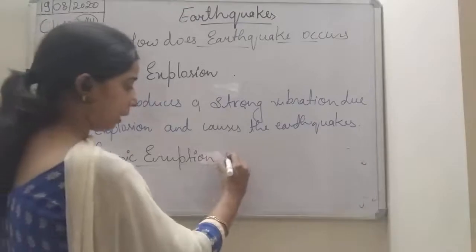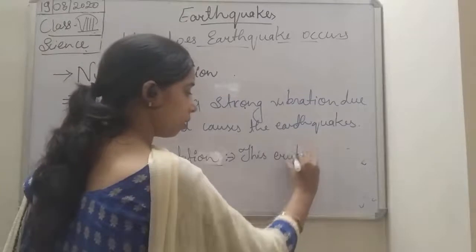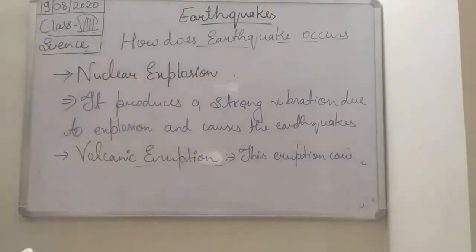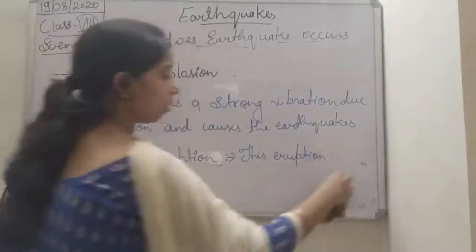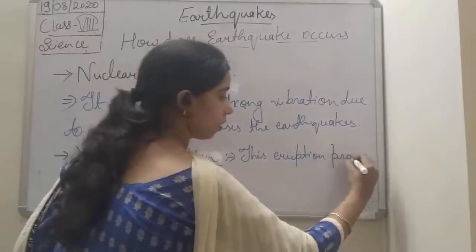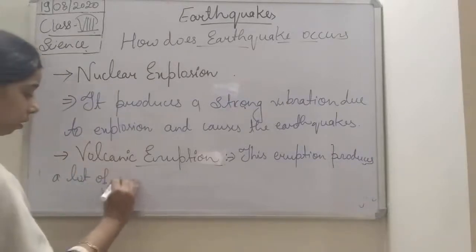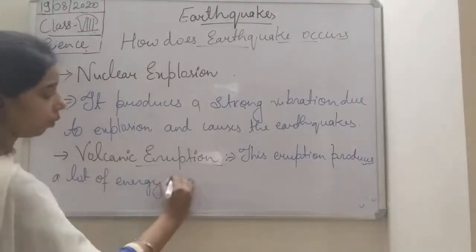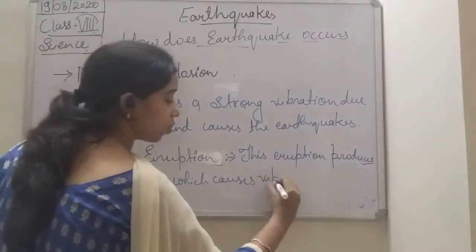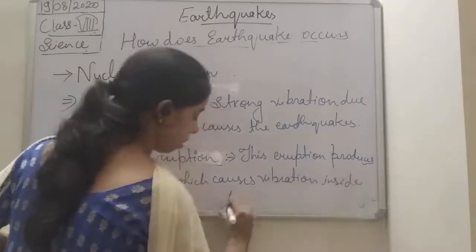So we can say that this eruption produces a lot of energy, which causes vibration inside the earth.